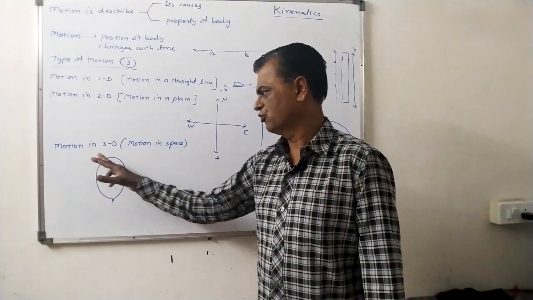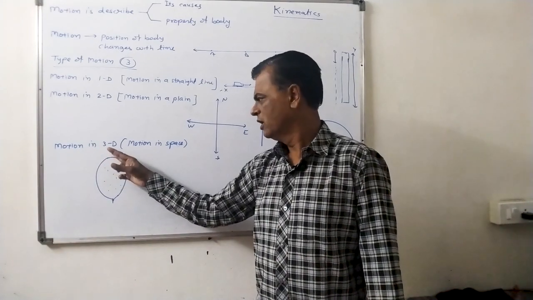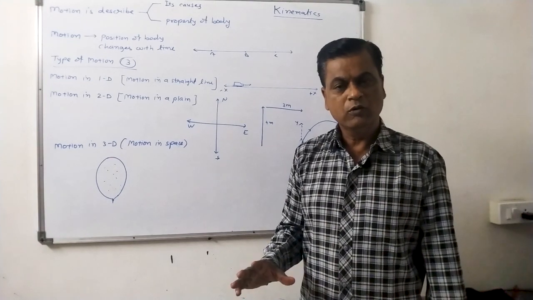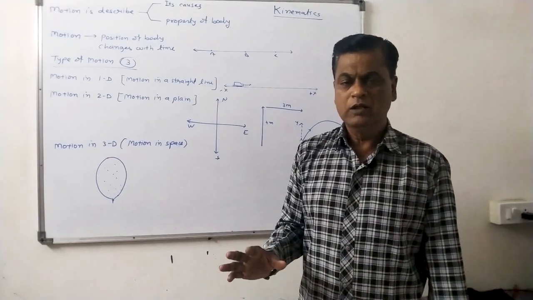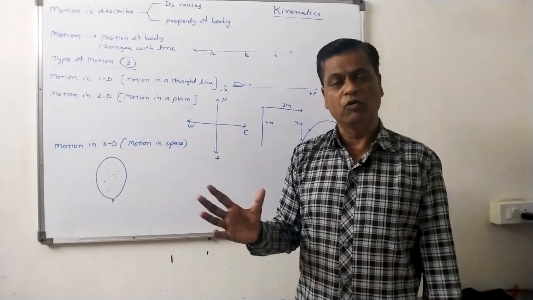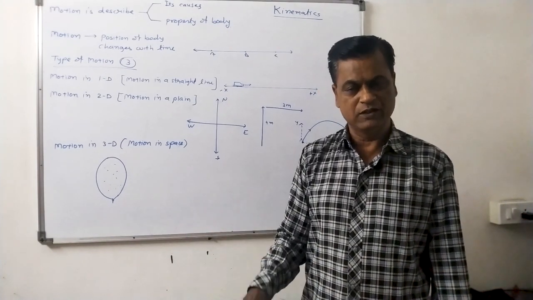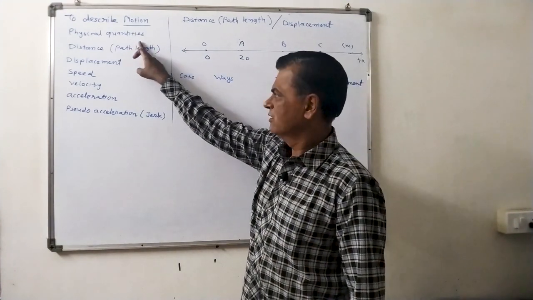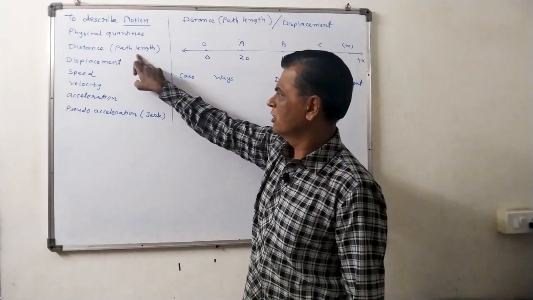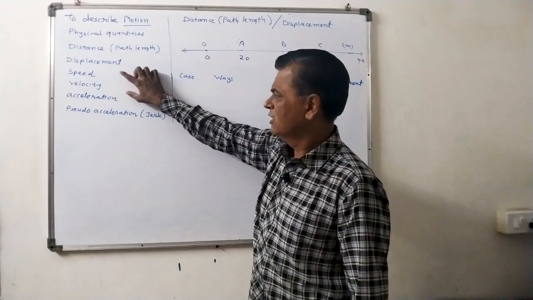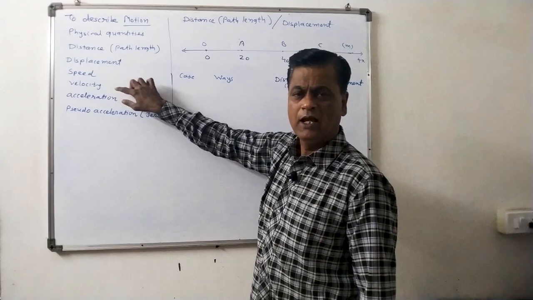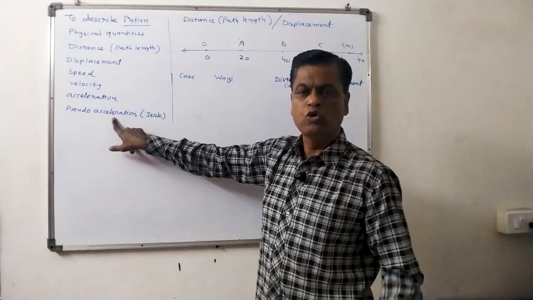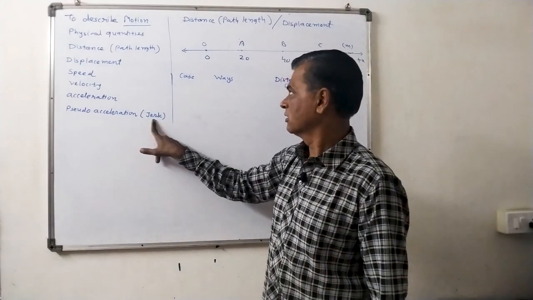Now the third type of motion, that is motion in three dimensions. It is also known as motion in space. For example, the motion of the molecules of gas filled in a balloon is in all directions, random motion. So it is known as motion in three dimensions. To describe motion, physical quantities are required, such as distance, which is known as path length, displacement, speed, velocity, acceleration, and pseudo-acceleration. Due to pseudo-acceleration, pseudo-force acts on a body, which is known as jerk.